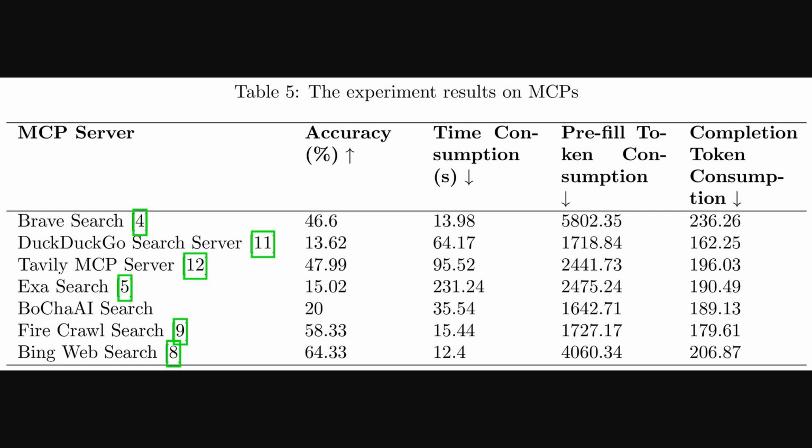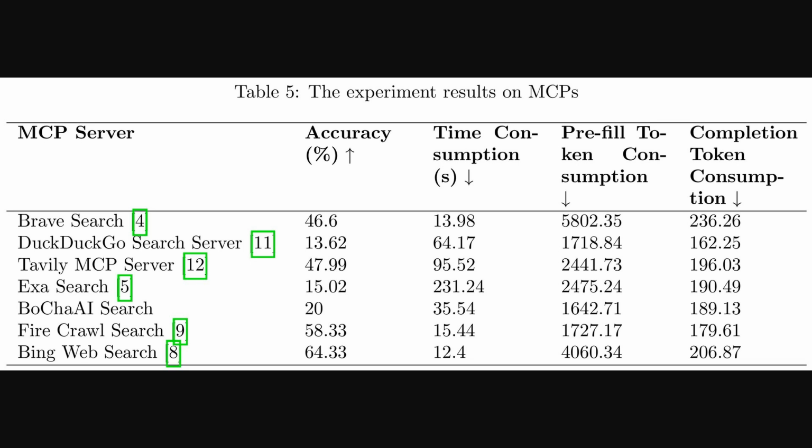Alright, so after testing these servers on those web search datasets we just covered, like Frames and the News and Knowledge sets, this table, Table 5, shows the actual performance results. It breaks down how well each web search server did in terms of accuracy, how long it took, that's time consumption, and how many tokens it used, both pre-fill and completion. You can see there's a huge difference.